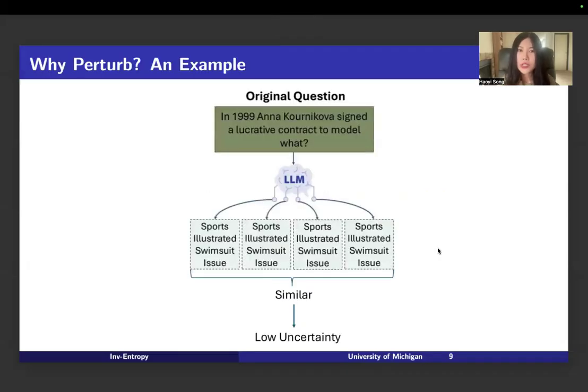First, let me use an example to show you why we need perturbation. This example is the confidently wrong case I just mentioned. If we ask the question, which contract did Anna sign, the large language model will give us all the same answers. If the answers are all the same, we may assume they have low uncertainty, but actually the answers are incorrect.